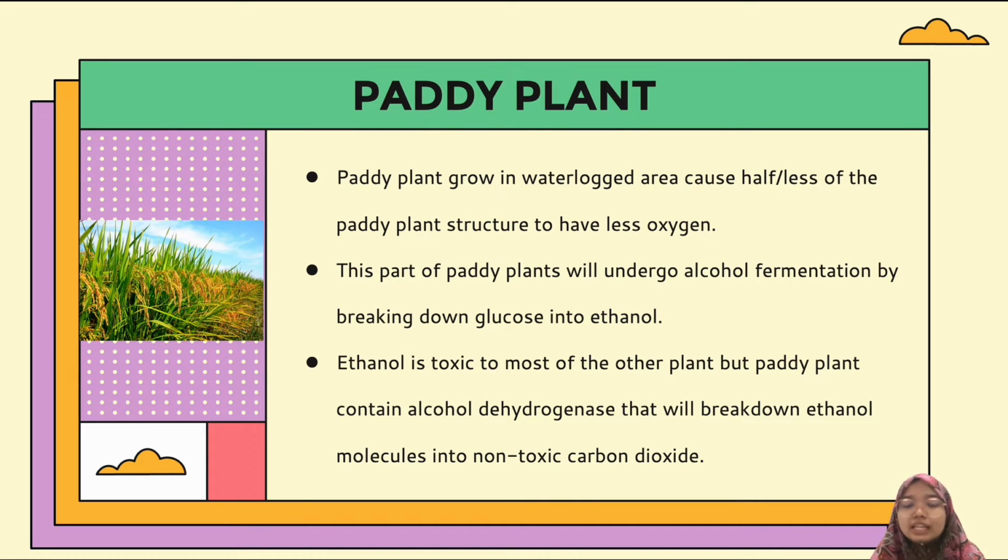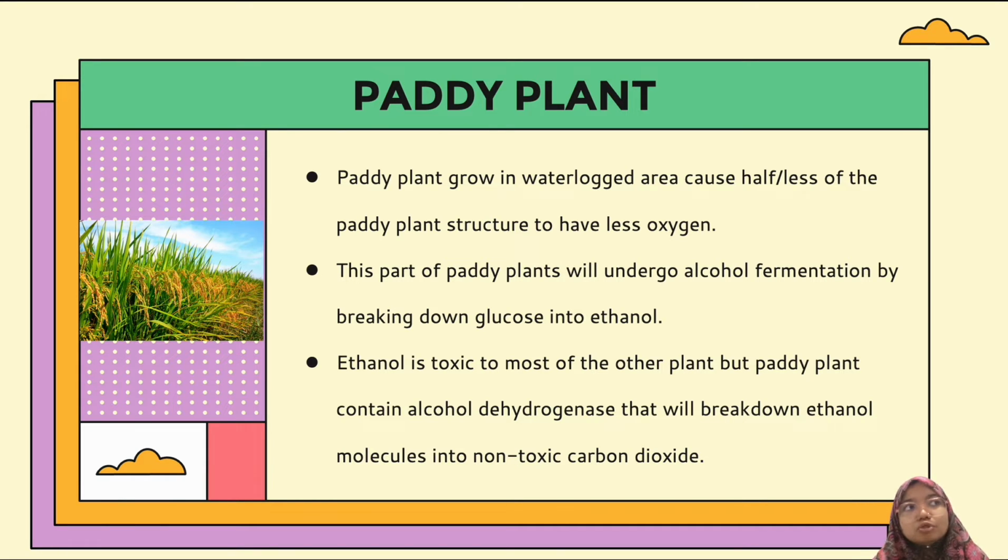But the thing is, ethanol actually is toxic to most other plants, but paddy plant has some special ability, which is it contains alcohol dehydrogenase that will break down ethanol into non-toxic carbon dioxide. So remember, for paddy plant, only that part that is submerged in the waterlogged area has less oxygen, and only that part will undergo alcohol fermentation.